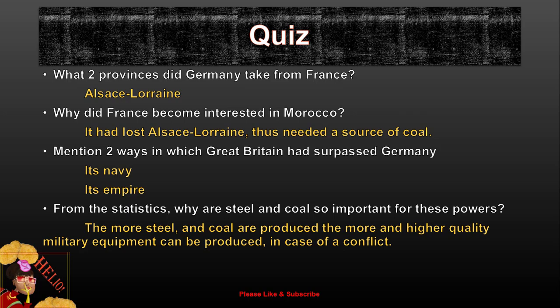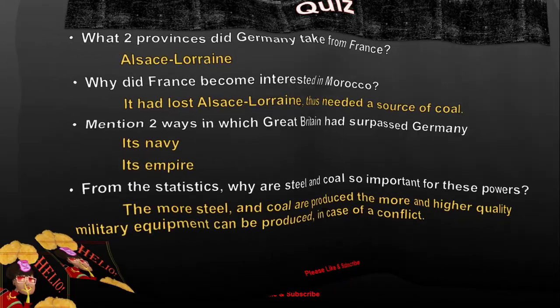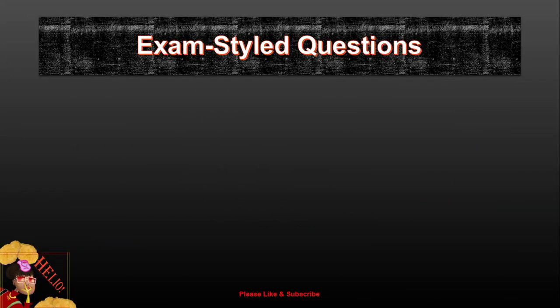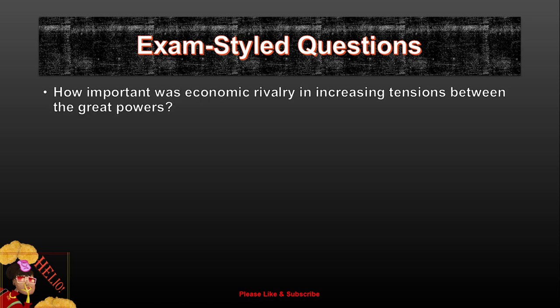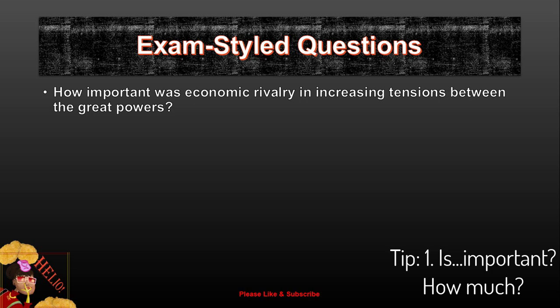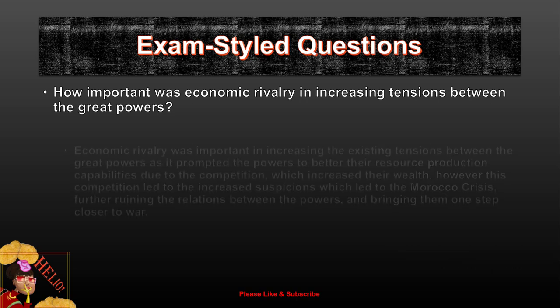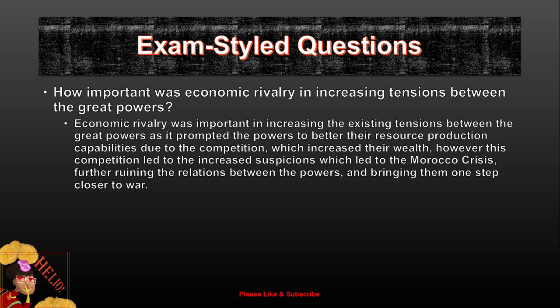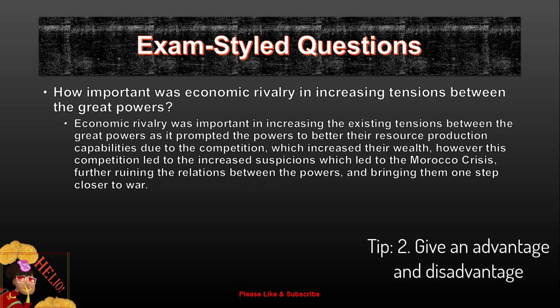And of course, some exam-style questions as always. So, how important was economic rivalry in increasing tensions between the great powers? So, to answer a question that goes, how important was, you have to first of all say, this is important, this is not important, this is extremely important. You have to use adjectives to explain how important something was. In this case, economic rivalry was very important in increasing the existing tensions between the great powers. That is what it was important at.